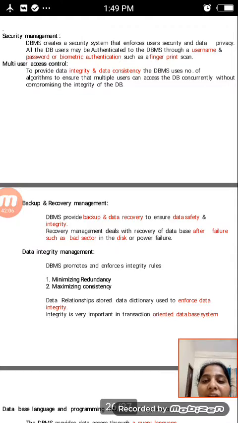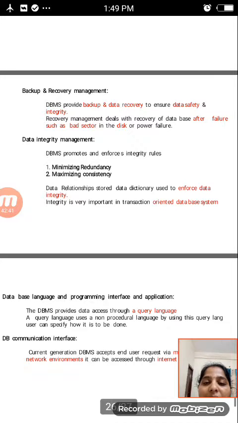And then next one is multi-user access control. To provide data integrity and data consistency, the database uses a number of algorithms to ensure that multiple users can access the database concurrently without compromising the integrity of the database. Whenever a database is used with multi-user access, it must maintain integrity and data consistency.